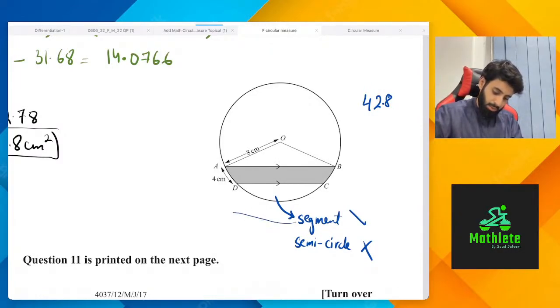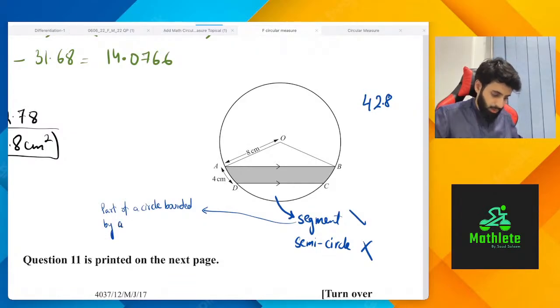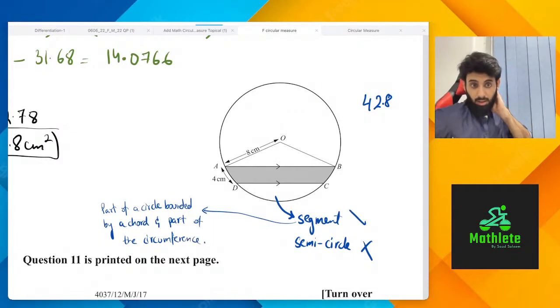A segment is basically part of a circle, bounded by a chord and part of the circumference.